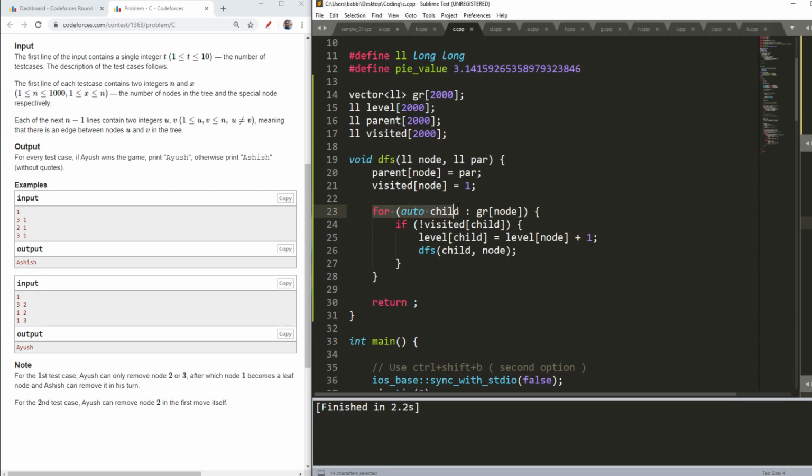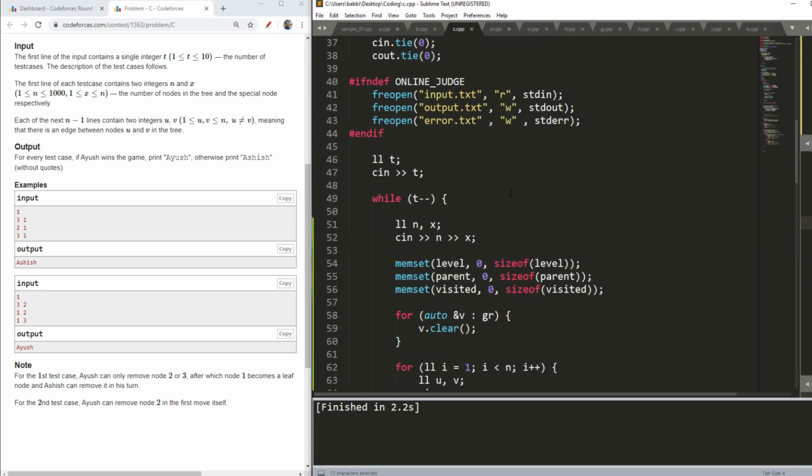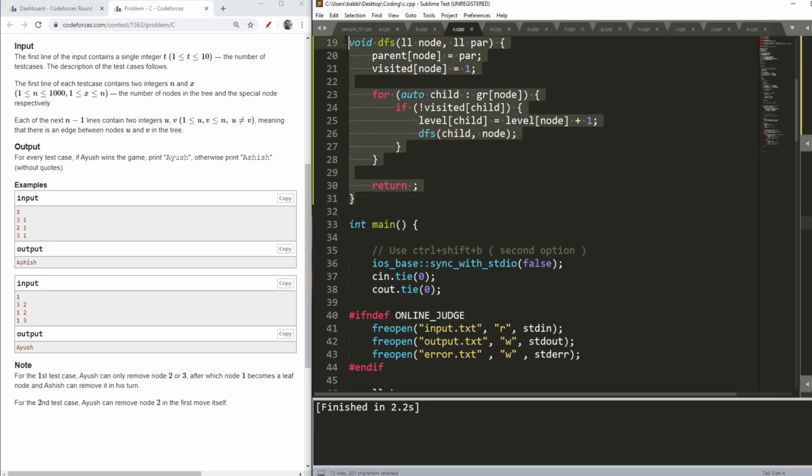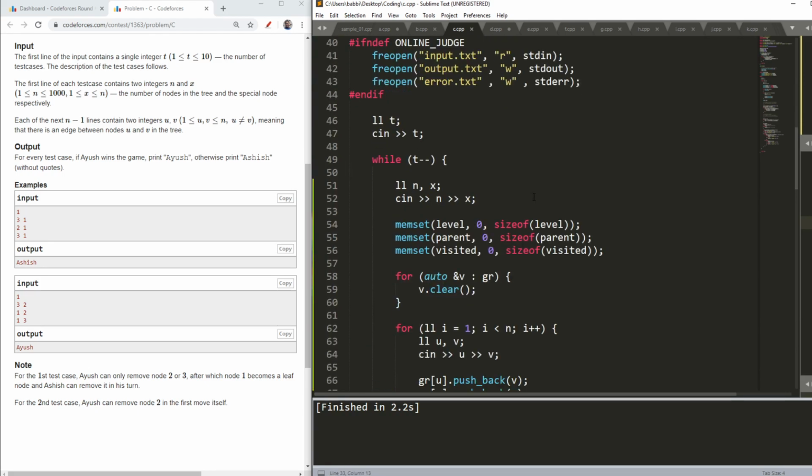Now I go to its children in the graph, because of the adjacency list. Then if a child is not visited, I will set its level to the father's level plus 1, and I will again call DFS of the child. Now from this DFS function, I will have the level of each node.